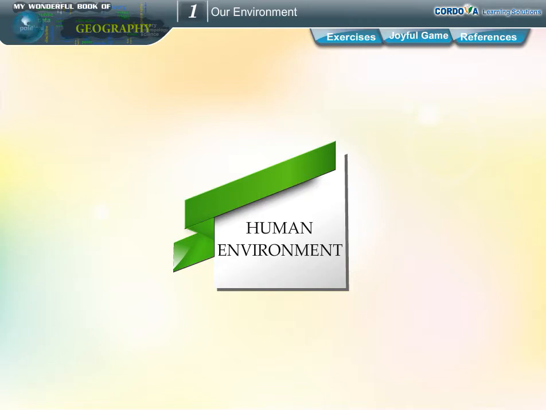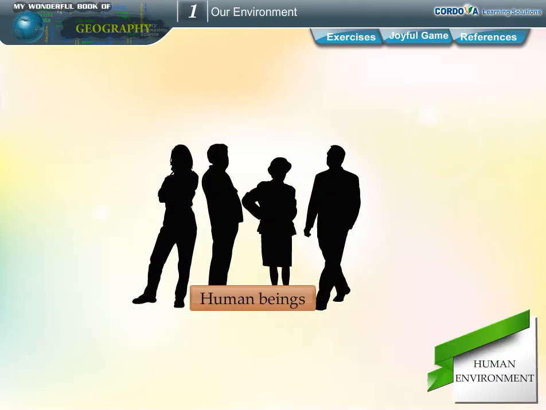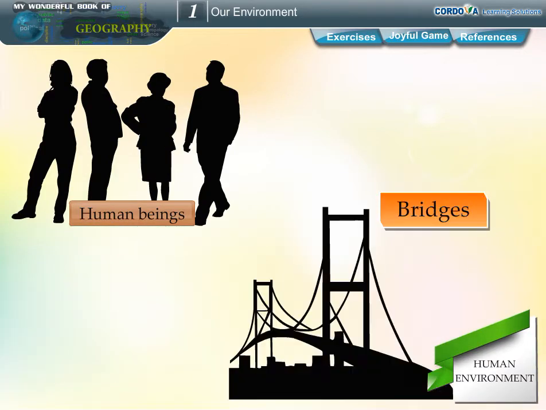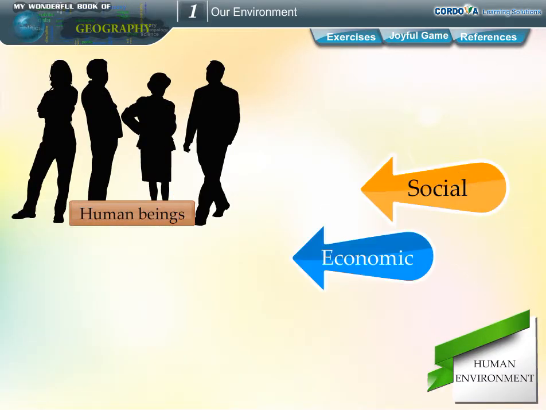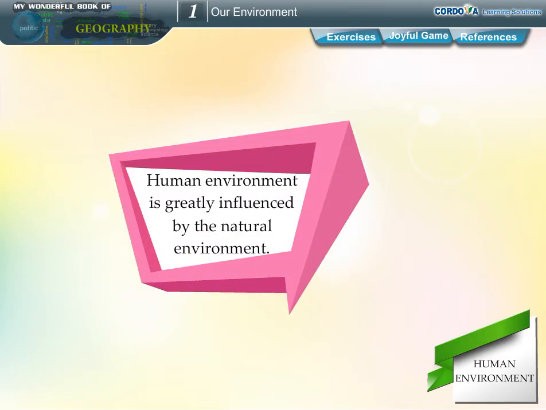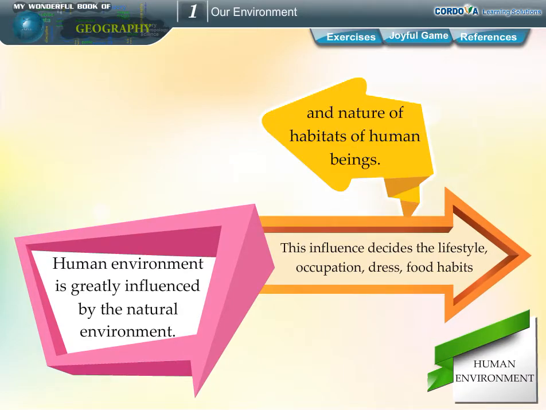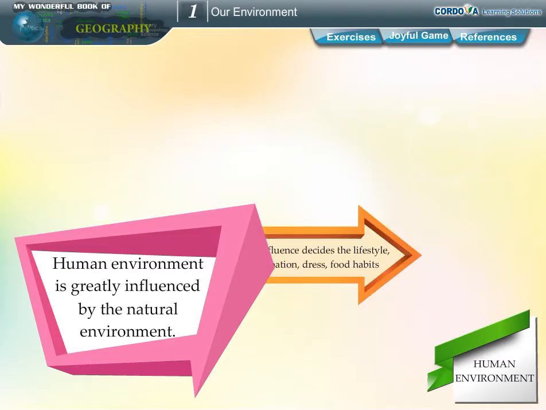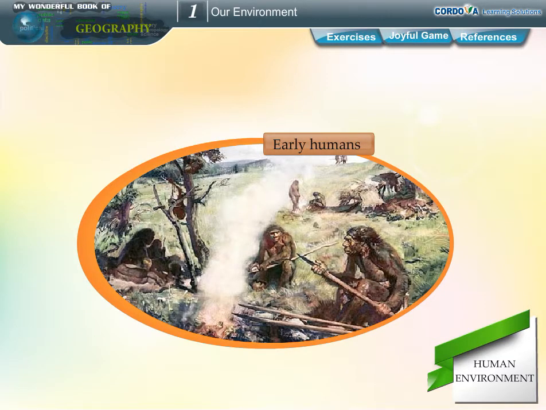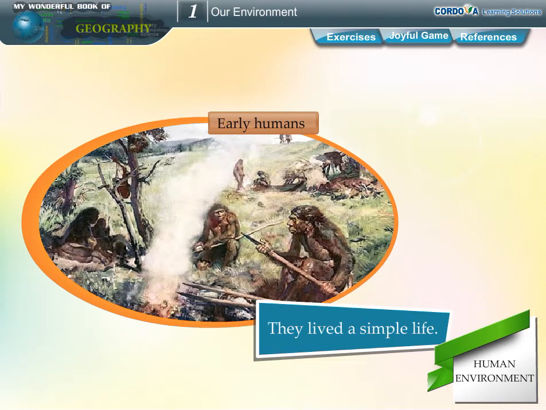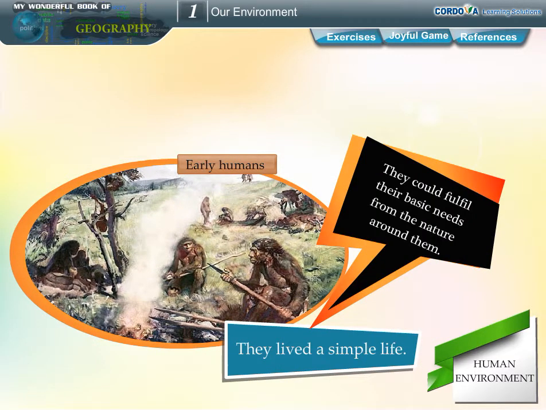Human environment. It is formed by human beings and their creations such as roads, bridges, etc. and the social, economic, political and other conditions in which they live. Human environment is greatly influenced by the natural environment. This influence decides the lifestyle, occupation, dress, food habits, and nature of habitats of human beings. Early humans lived in harmony with the natural surroundings. They lived a simple life. They could fulfill their basic needs from the nature around them.